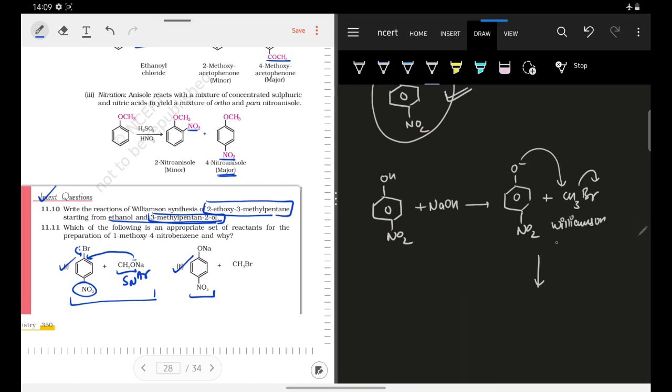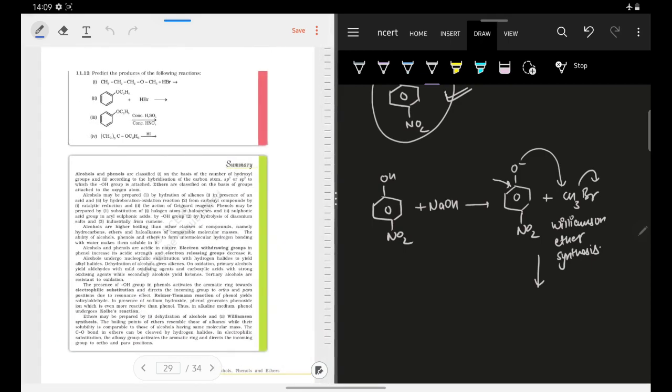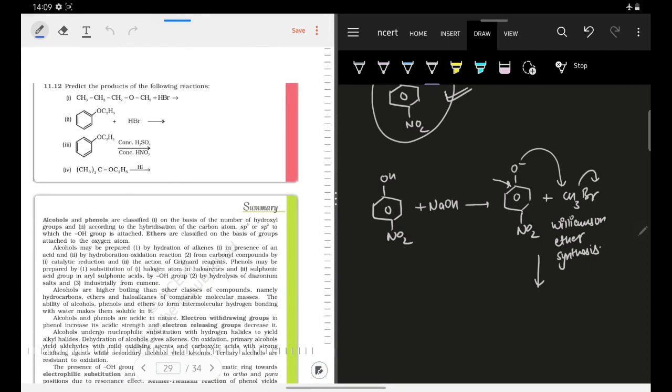Williamson ether synthesis. So this is a more suitable method. Why? Because here we are not attacking on this carbon atom. We are attacking on some other carbon atom which is more susceptible towards SN2 attack. That is why this second reaction is more feasible for this synthesis. Okay, now we have some more questions.